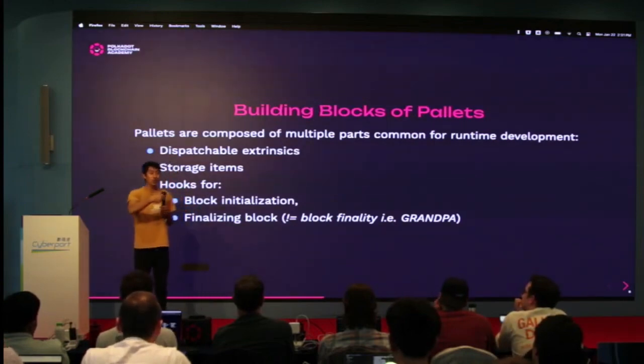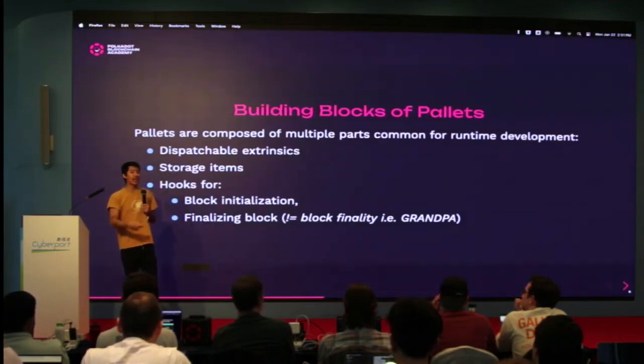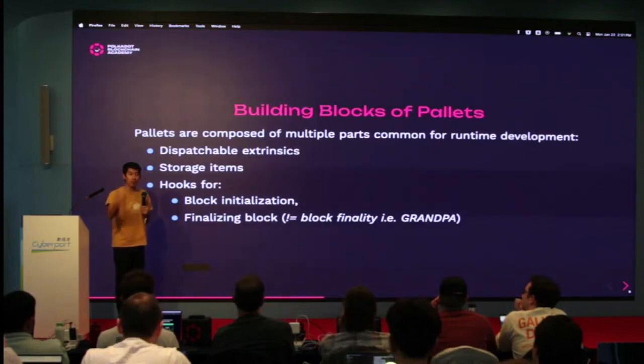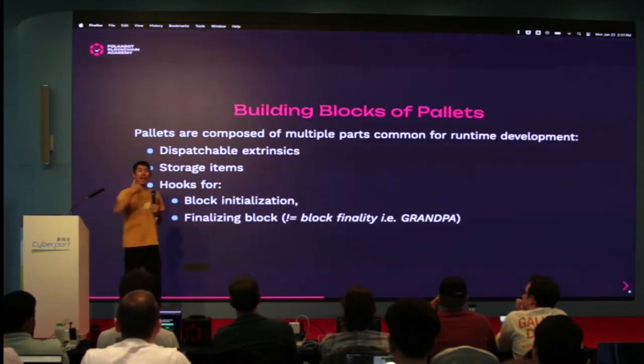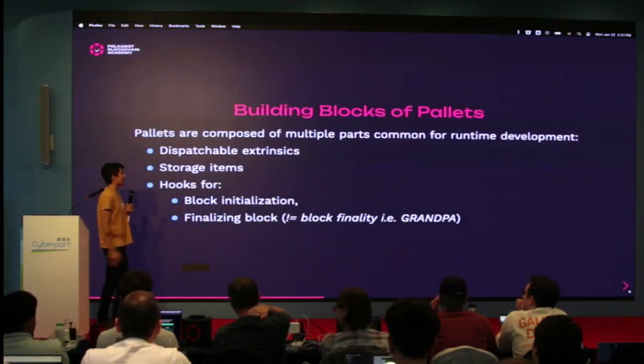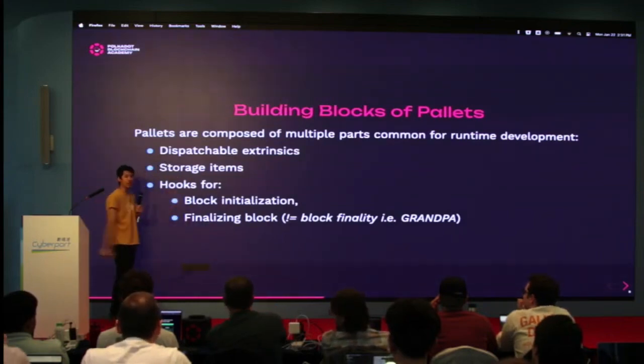When you're building a palette, you're working at the low-level runtime logic of your blockchain. You're able to create logic which says at the beginning of every block, do this. At the end of every block, do this. And it can happen automatically, even if there are no transactions in that block. Your blockchain can have its own brain thinking. So these are things that are available to you in palettes. There are many more hooks than this, but these are the most common ones.